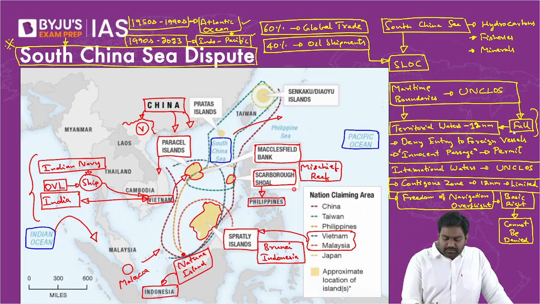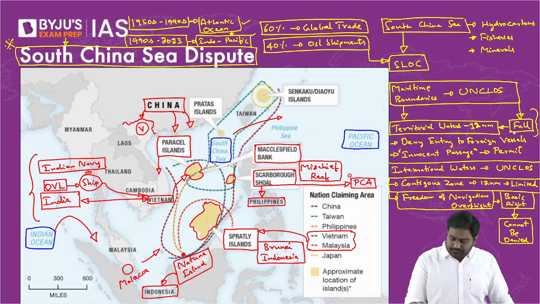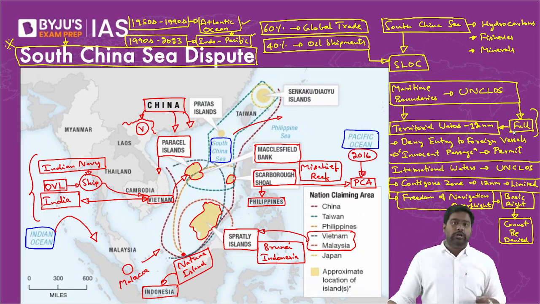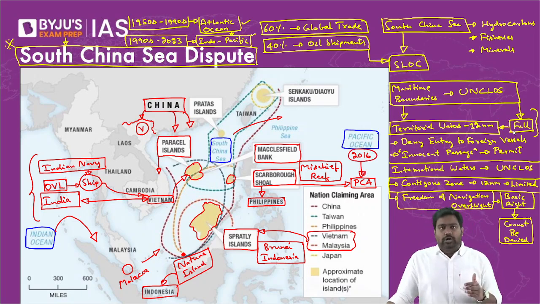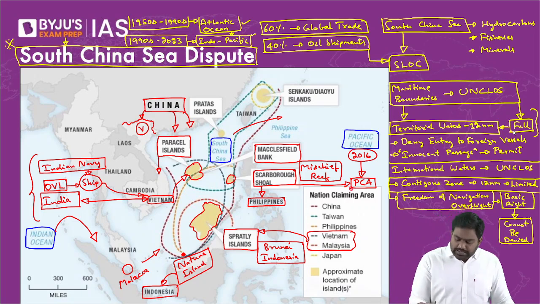That is why the Philippines dragged China to the PCA and filed a case against China over the Scarborough Shoal dispute. In 2016, the Philippines filed a case against China at the PCA, according to the UN clause provisions. To settle the dispute, the PCA was approached by the Philippines. The PCA went into the case, looked into the details of the case, and finally passed the award in favor of the Philippines.